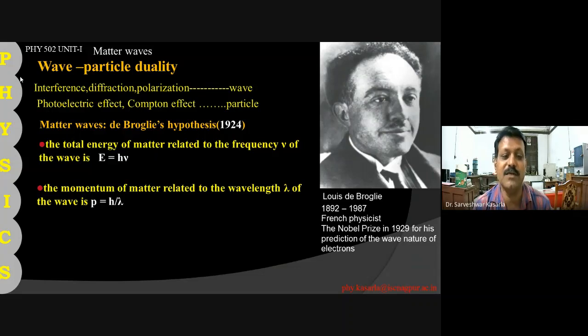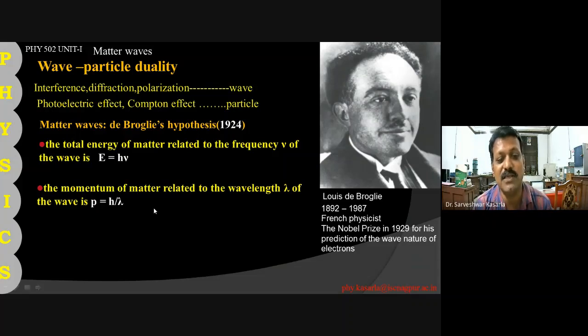So p is the property of momentum, which is related to the wavelength, h upon lambda. Lambda is a property of wave, p is the property of matter. These are related, and this was derived by Louis de Broglie.